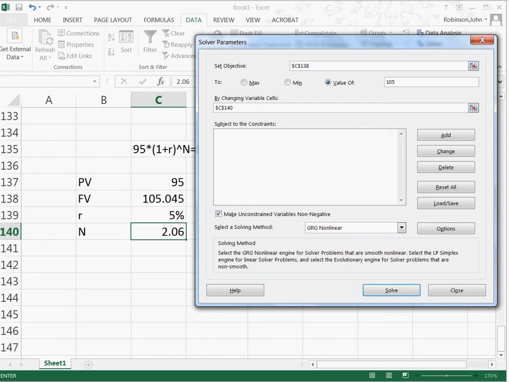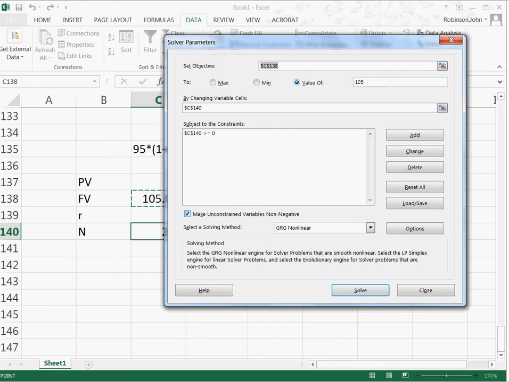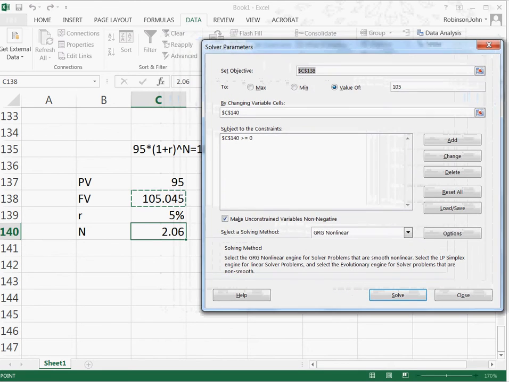Checking this box makes that happen anyway, but this would be an example of a constraint that you might add to a problem. But you have lots of flexibility in constraints you can put here. It's just limiting the guess space to within certain ranges or parameters. So let's fire it up and see what we get. It says Solver found a solution, and there we go, 2.0513.